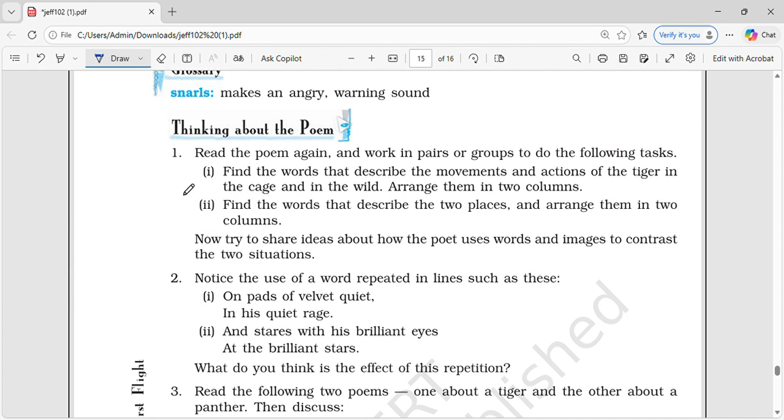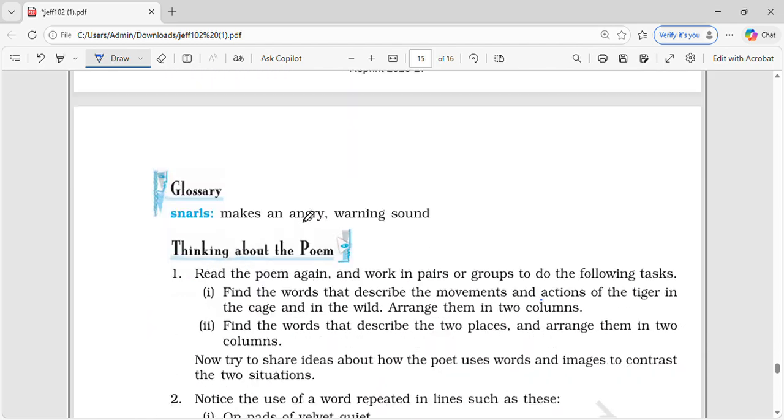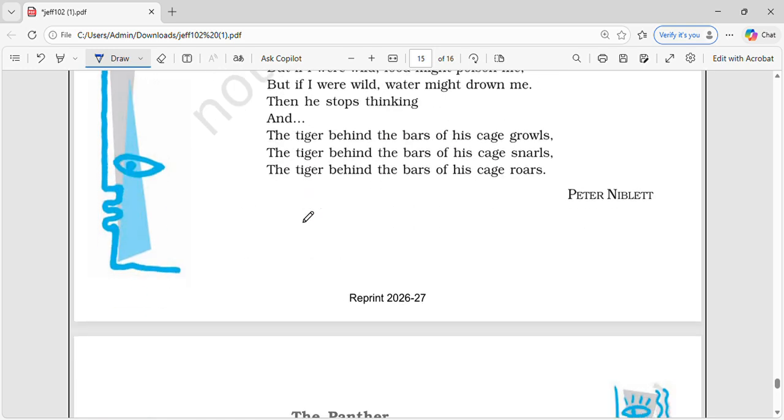Now you have these questions. Read the poem and work in pairs. Find the words that describe the movements and actions of the tiger in his cage. And okay, these are just questions that you have to try yourself. Okay, once.